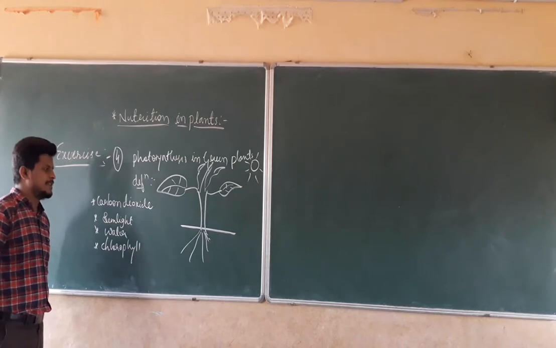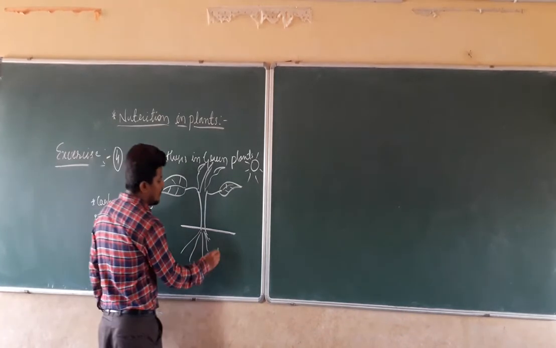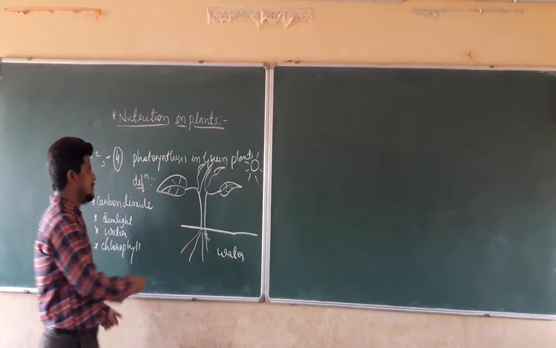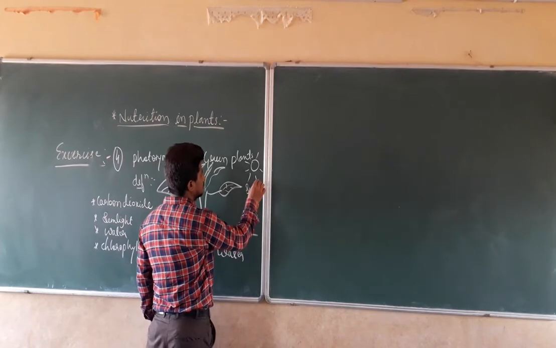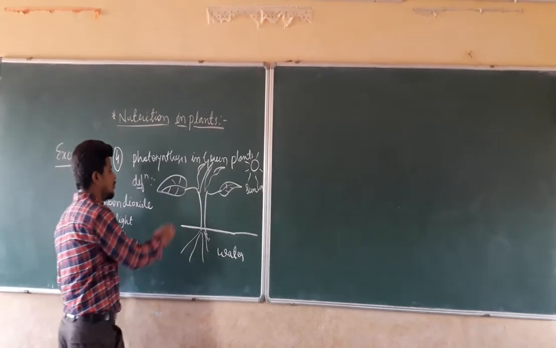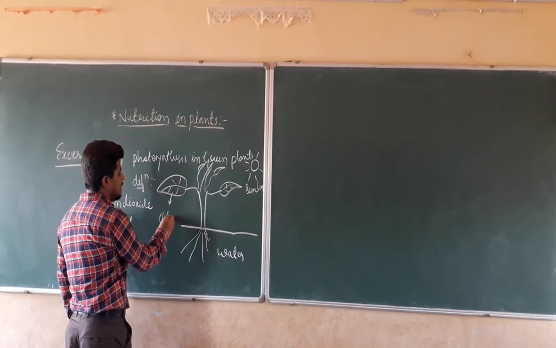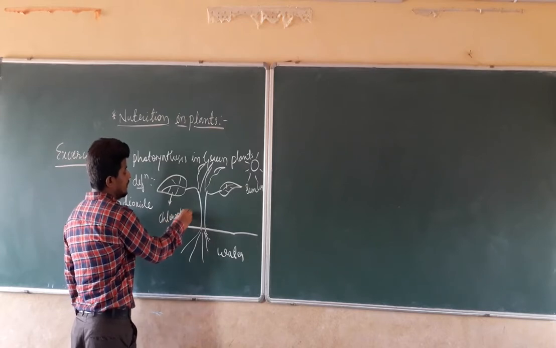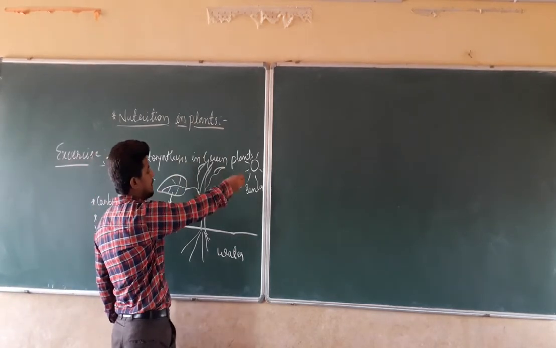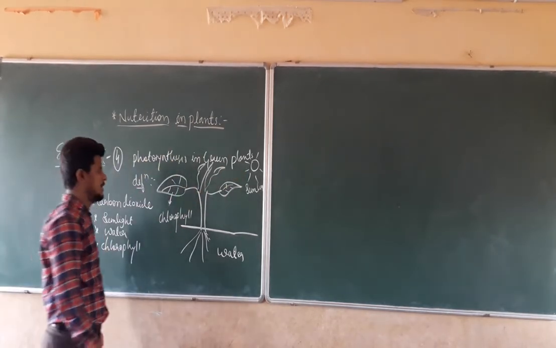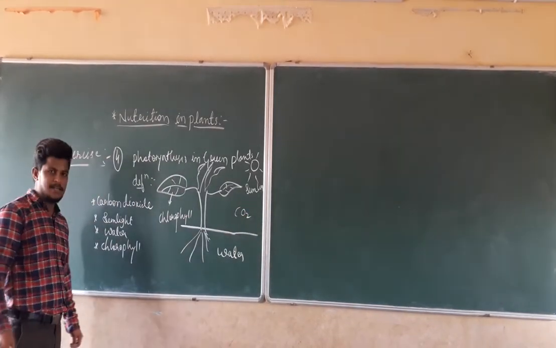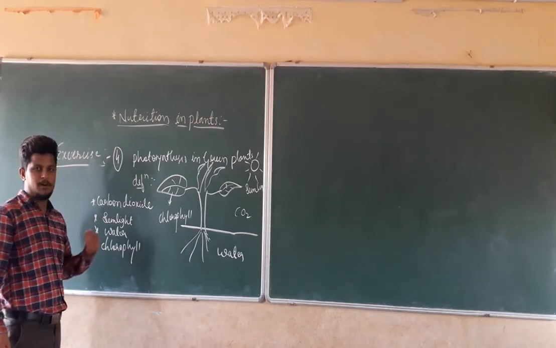If we take this example, from where does the water come? Water comes from the soil, beneath the ground. In the same manner, sunlight comes from the sun. Where is the chlorophyll present? Chlorophyll is present in the leaves. Carbon dioxide is present in the air or atmosphere. It is present everywhere in the atmosphere. So these are the raw materials required for photosynthesis.